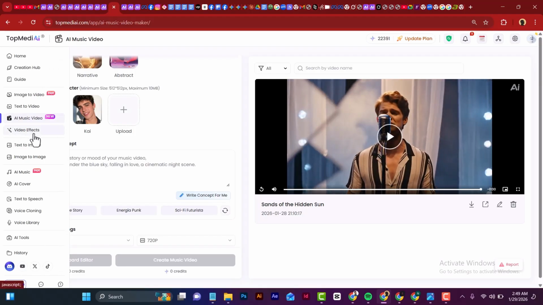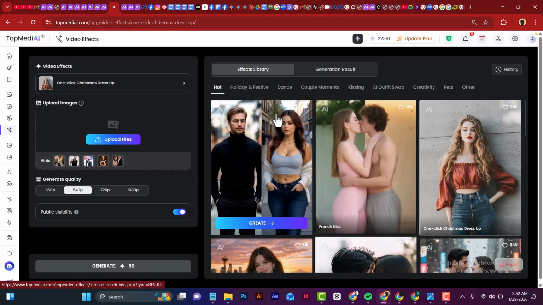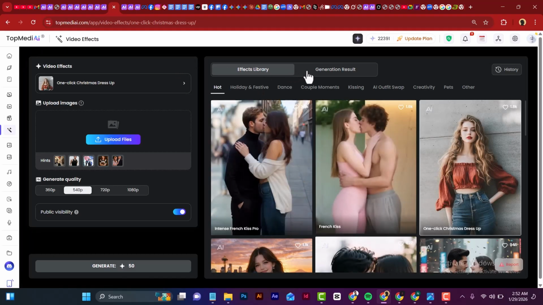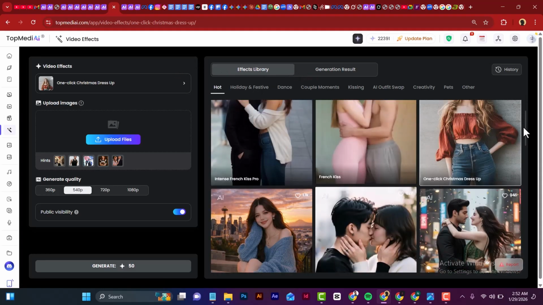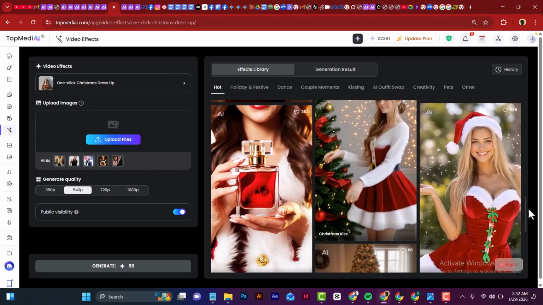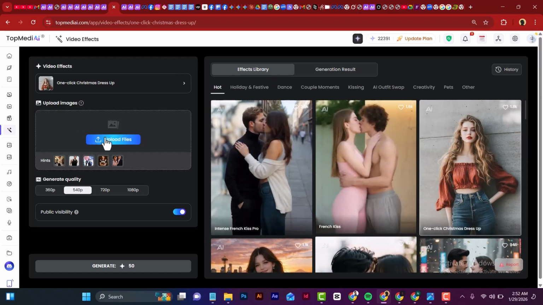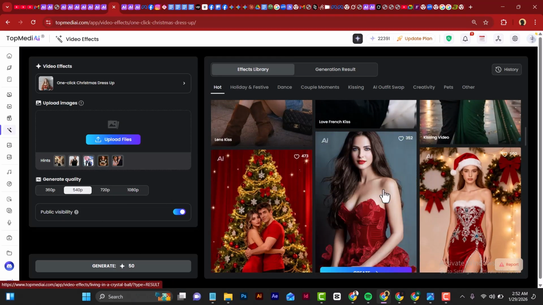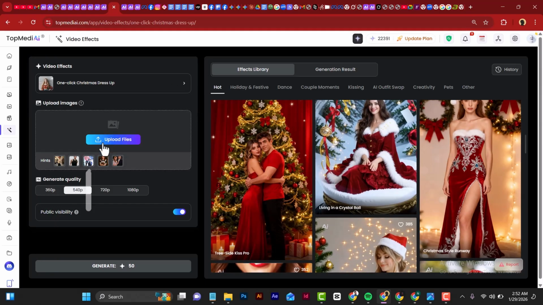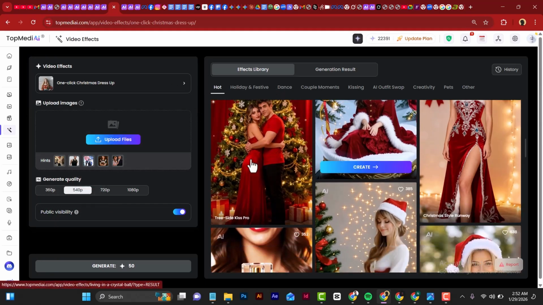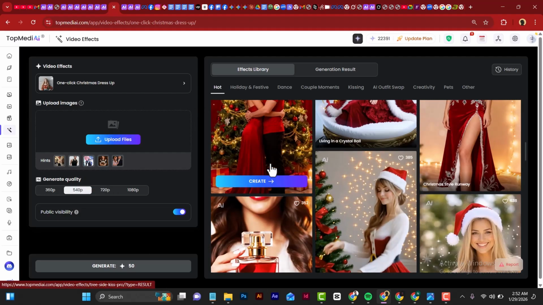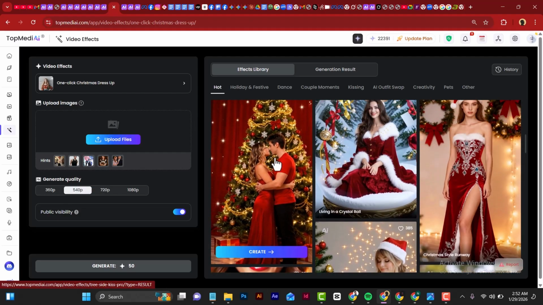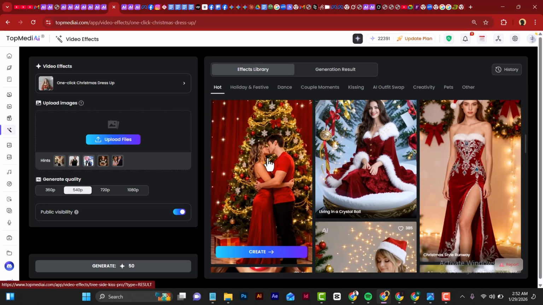The next one is video effects. So right here on the video effects option, as you can see, there are different effects in the library here. What you just need to do is to upload your image here, select your quality, and select if you want it to be public, and then it can create something similar for you like this. I don't really have any image to try right now, but you can just explore this, and this looks really cool. As you can see, this Christmas tree, you can put an image of yourself and probably your spouse, and you have you guys kiss.